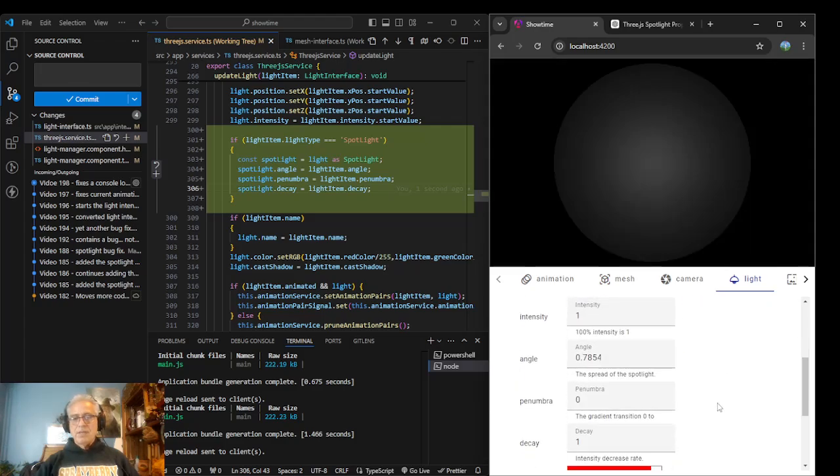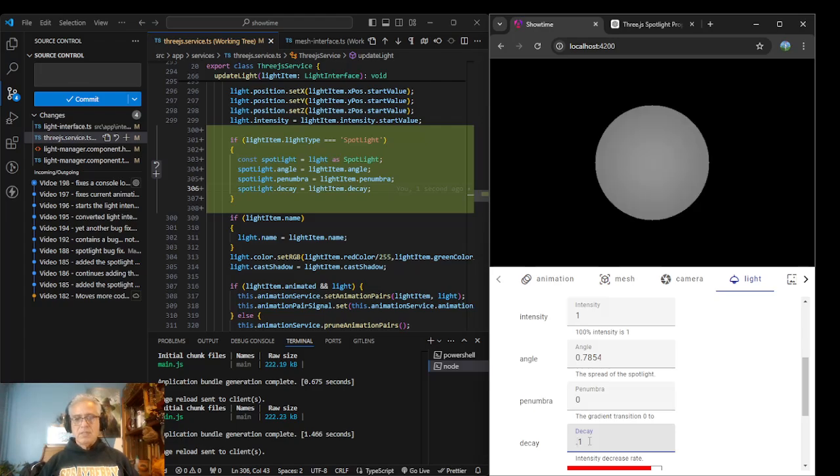Okay, so now we have a decay of 1. I don't know. Let's try 0.1 and see if that does something. Hey, that did something. It made it smaller, which I believe the angle does the same thing. I don't know really what the difference is. So what happens if I make it 2? Oh, that's the intensity.